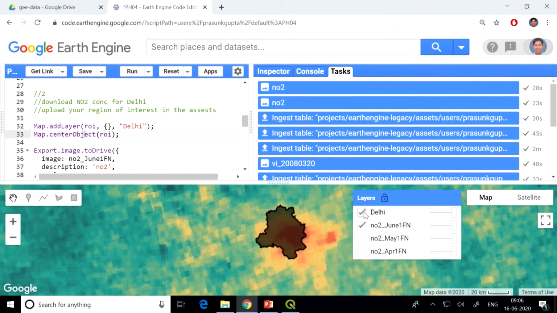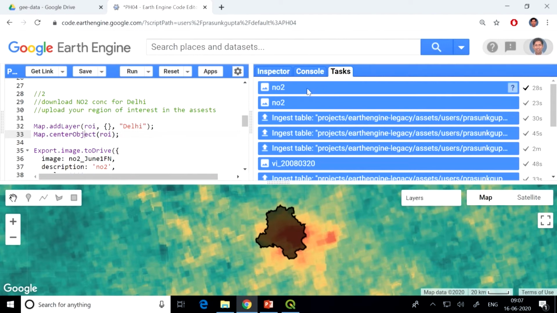Similarly, if you have point data, let's say locations where some disease is spreading, that also you can upload and visualize with the different layers like temperature, pollution, vegetation, AOD, whatever hypothesis you have regarding dependence of a disease on environmental variables, or variables which can be captured by satellites, can be viewed together on this.